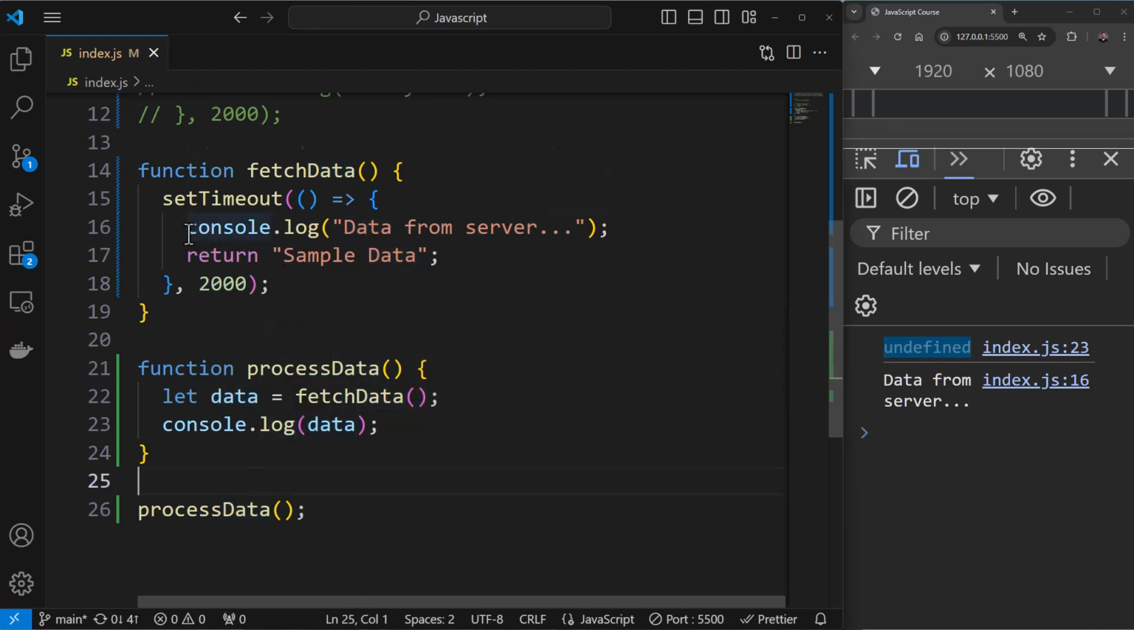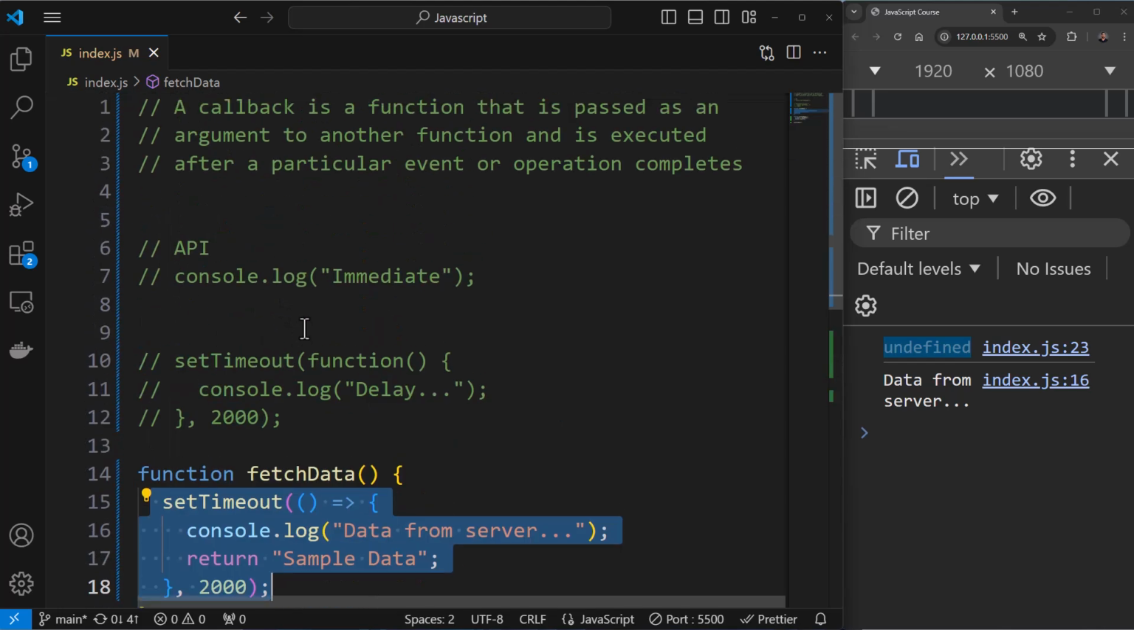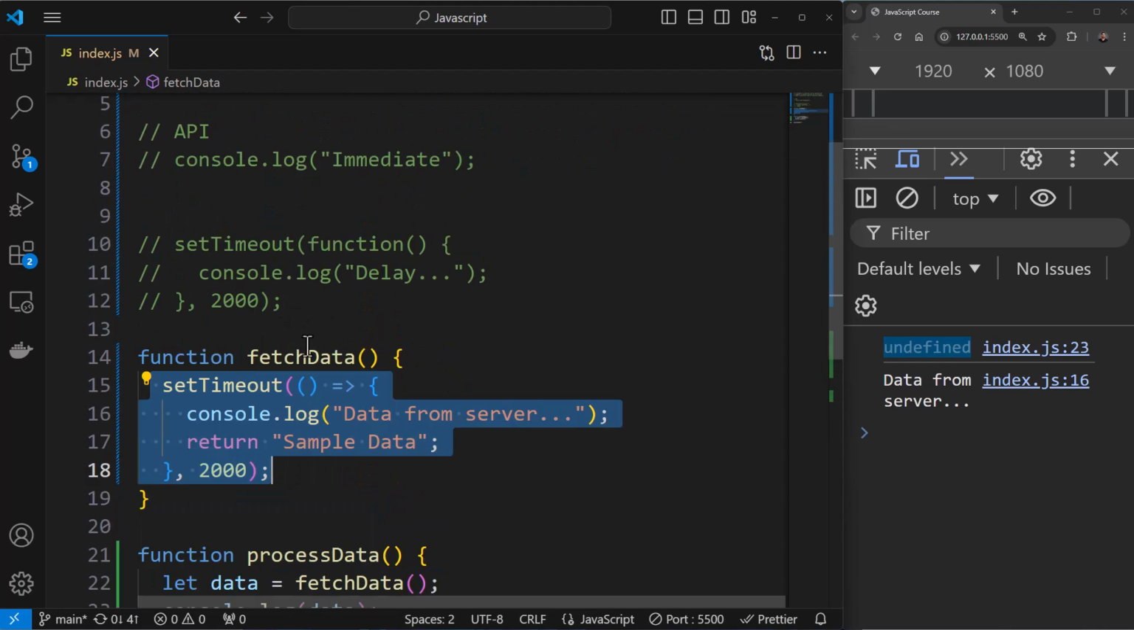Now imagine having a real API call over here instead of the timeout. I'm fetching some response from the server, and I need to wait to get the response. I cannot just directly proceed to the next step, right? And this is where callbacks come into the picture. This is the need for a callback.